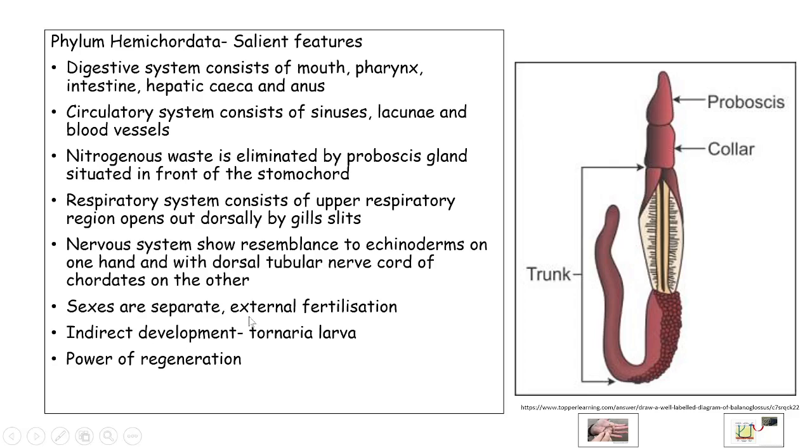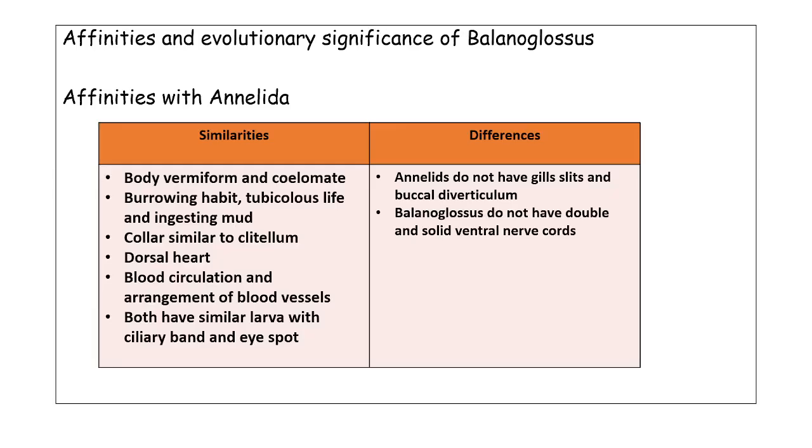The sexes are separate. The eggs or the sperms are released by the individuals into the seawater, and external fertilization takes place. Development is indirect with the Tornaria larva. They have the power of regeneration, where if any part, especially the head region, is cut off, the entire collar, the head, the proboscis, etc. can be regenerated. They have an extraordinary power of regeneration. So these are the salient features or the structural features of Balanoglossus or phylum Hemichordata.